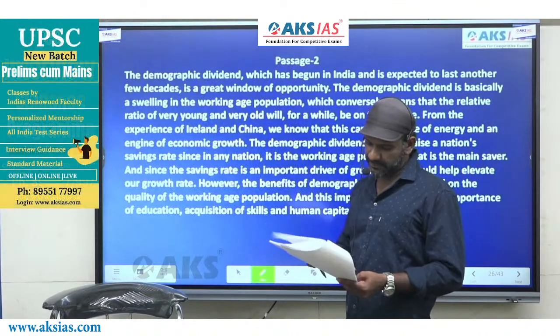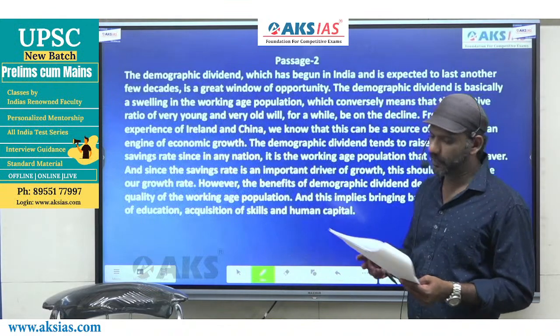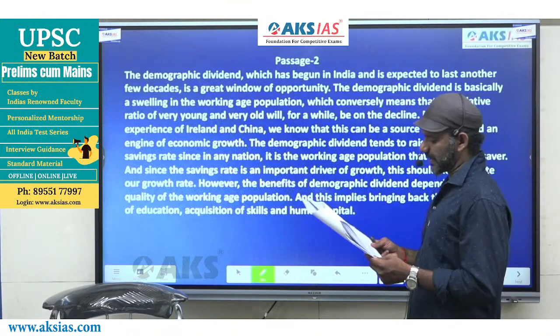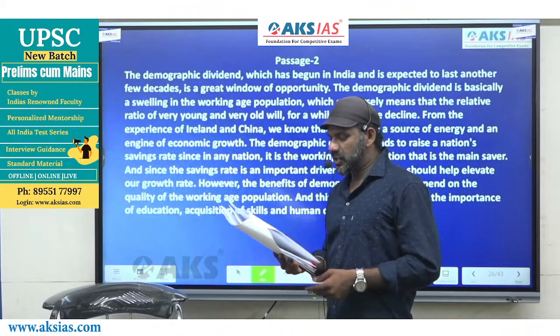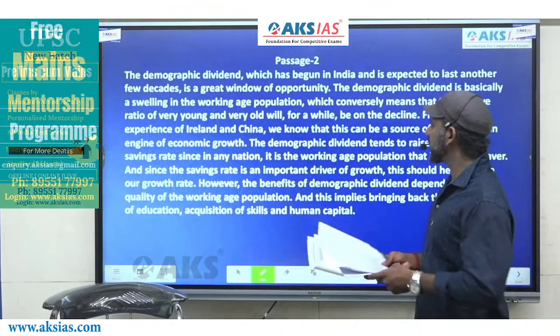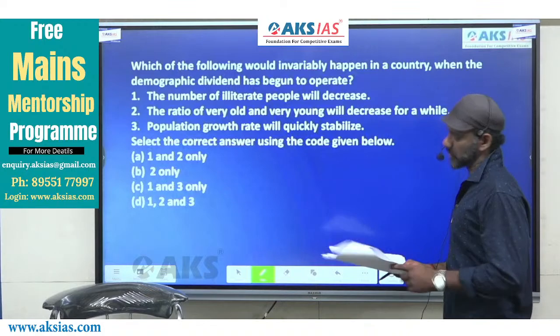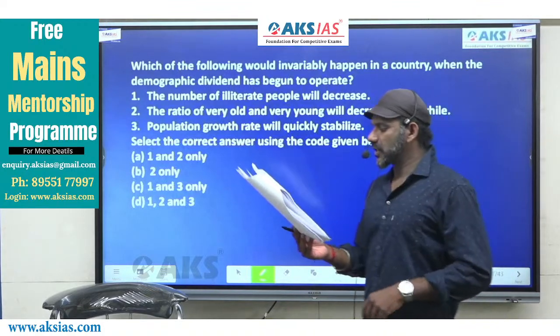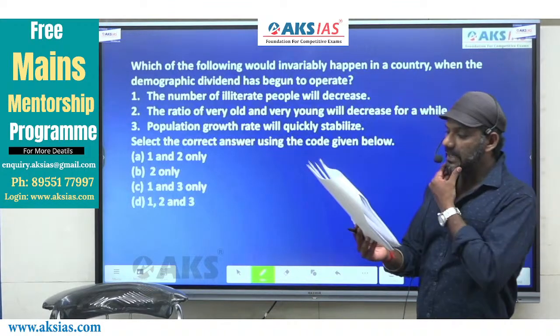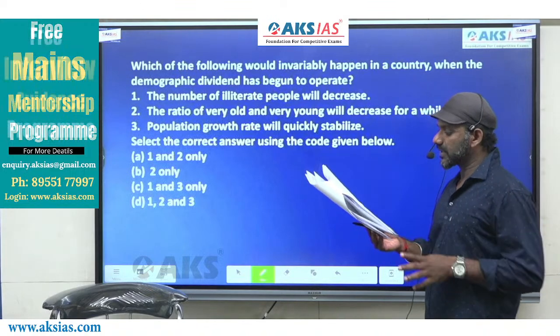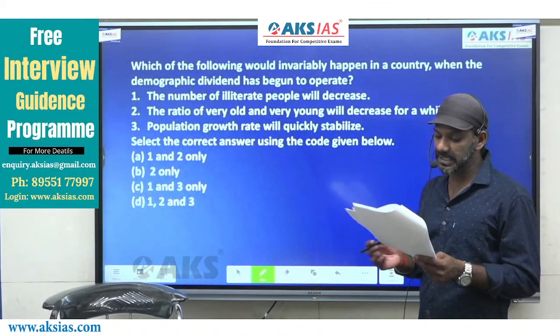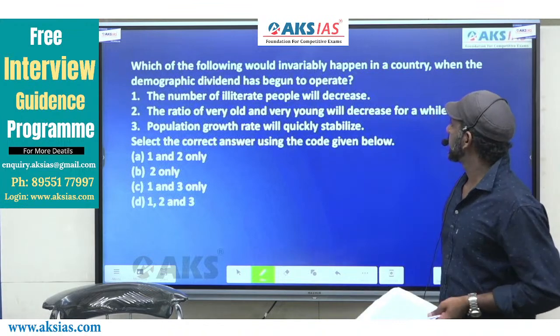We have two questions following the passage. We'll read the first question, then we shall move on to the passage. Which of the following would invariably happen in a country when the demographic dividend has begun to operate?